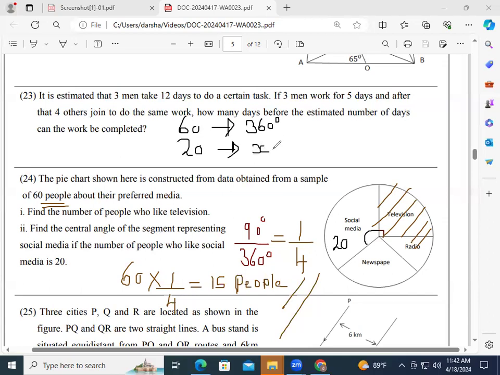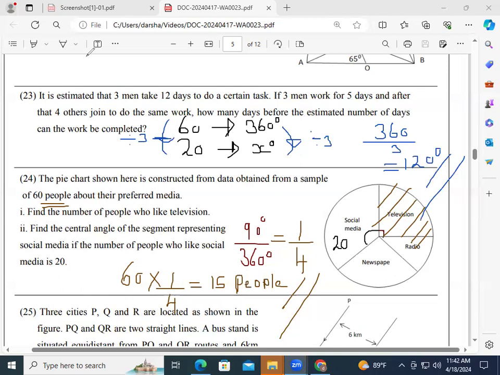So let's get some x degrees. Okay. So 60 when you divide by 3, you will get 20. Same as this, 360, you have to divide it by 3. So 360 when I divide by 3, I will be getting 120 degrees. Therefore, the angle for the people who like social media is what? That is 120 degrees.